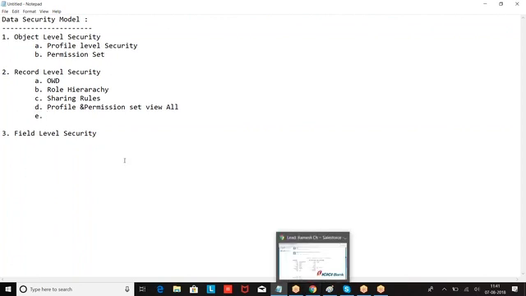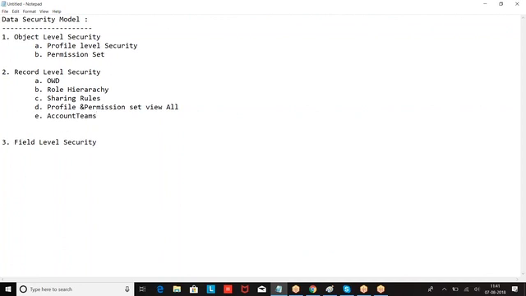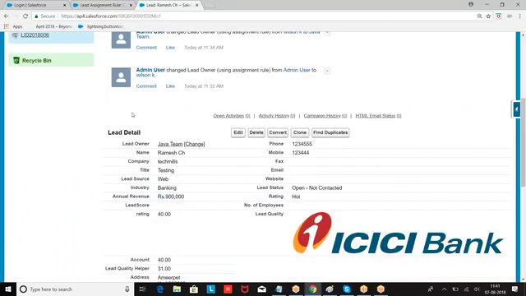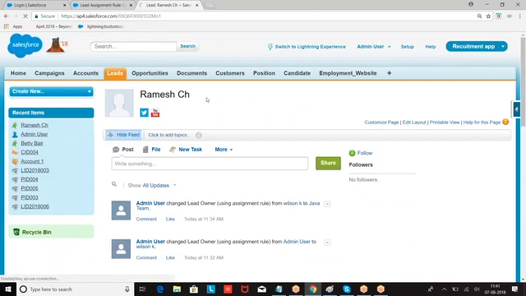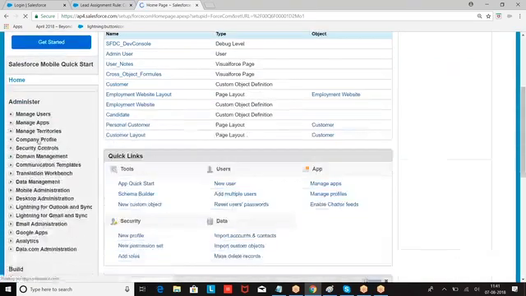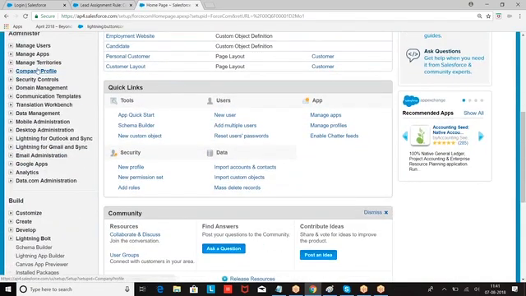The next one is account teams, opportunity, then we have territory management.